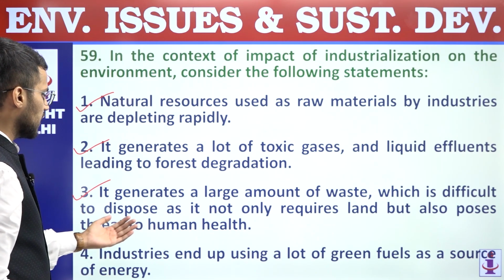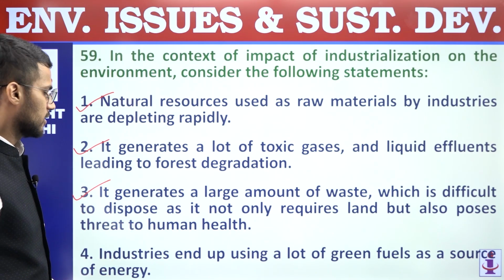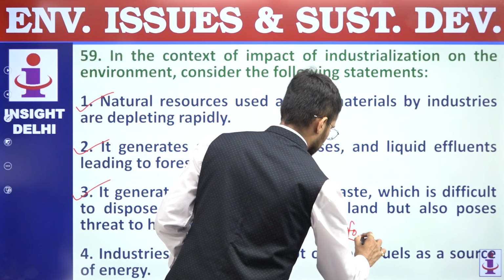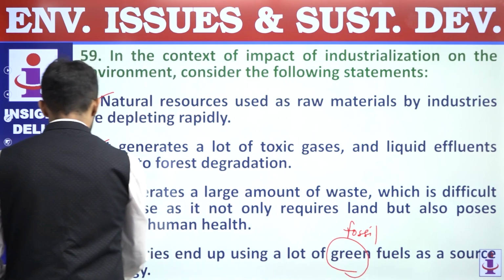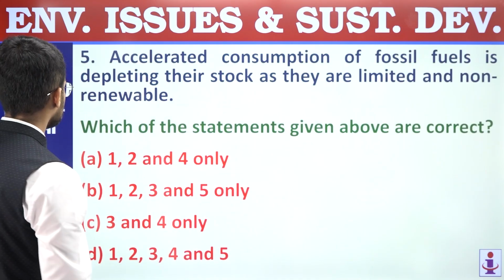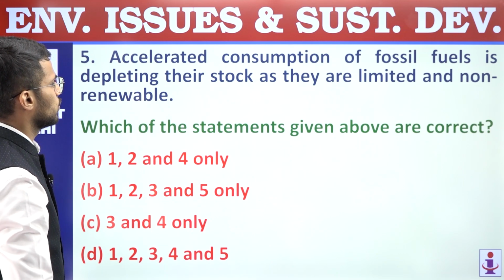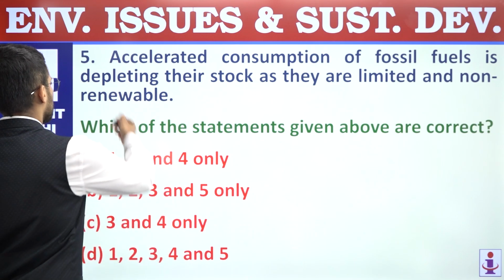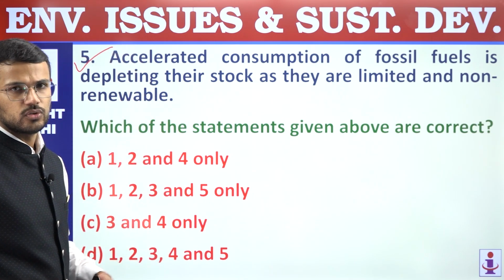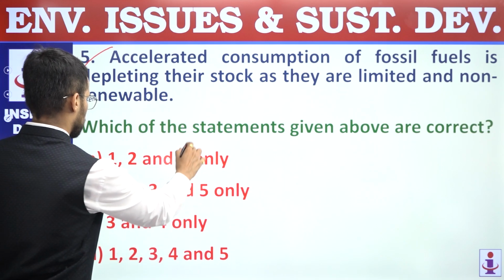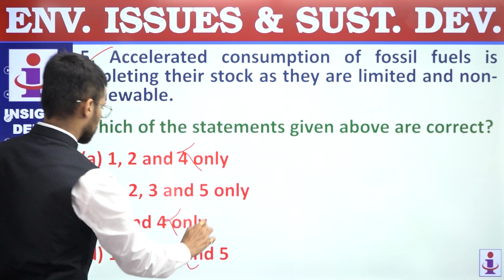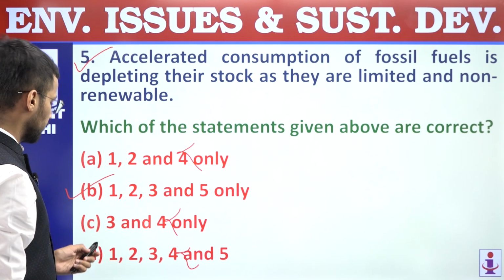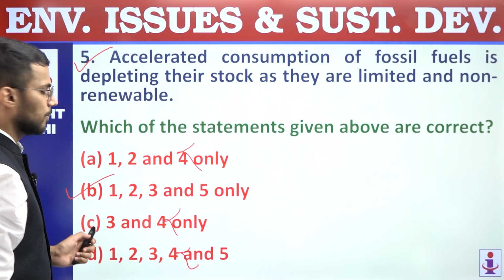Fourth, industries end up using a lot of green fuels as a source of energy, not green fuels but fossil fuels. And that's why fourth statement is incorrect. Fifth, accelerated consumption of fossil fuels is depleting their stock as they are limited and non-renewable. So a general statement related to fossil fuels. So fourth you should remove and you will get answer. So answer is B, 1, 2, 3 and 5. Question number 59, answer is B.